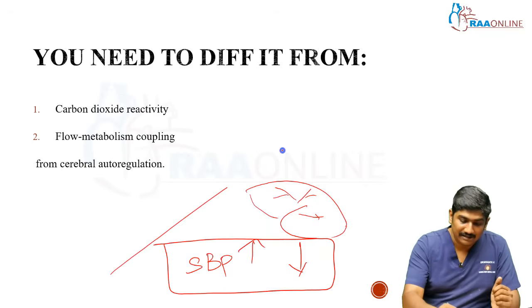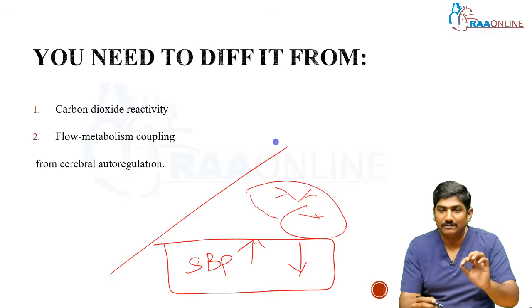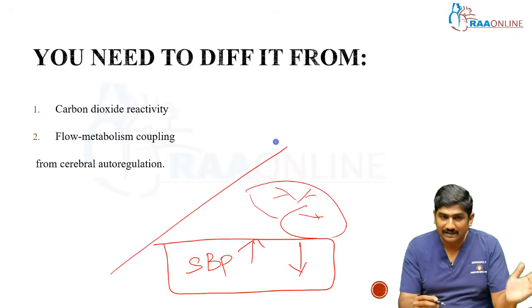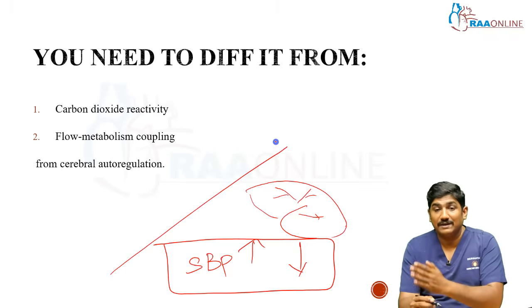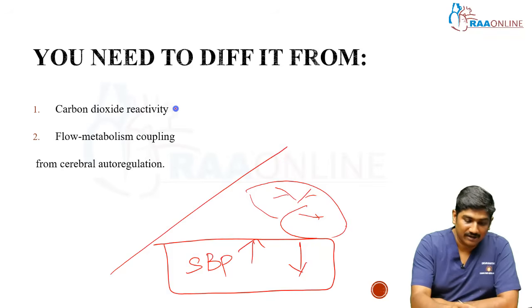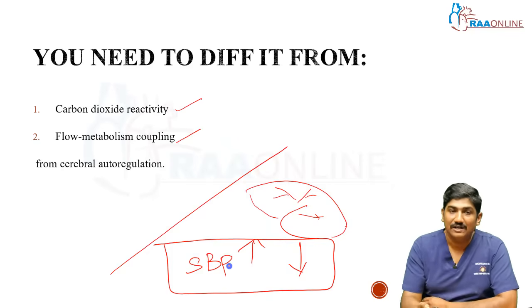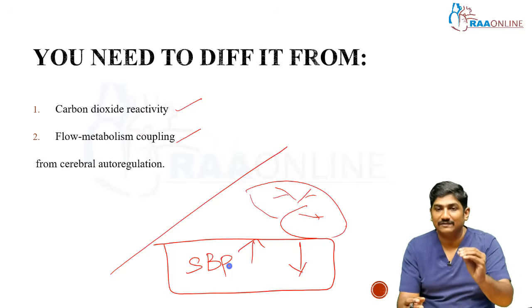Similarly, there are other things which can influence the diameter of that particular vessel. Those are carbon dioxide reactivity and flow metabolism reactivity. Carbon dioxide reactivity is different, flow metabolism reactivity is different, and cerebral auto regulation for the blood pressure is different. The carbon dioxide reactivity and the flow metabolism coupling have nothing to do with systolic blood pressure, nothing to do with the pressure mechanism. So these are three different phenomena that can increase or decrease the diameter of a particular vasculature, which can increase or decrease the blood supply in the brain.